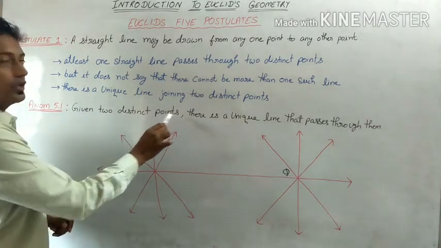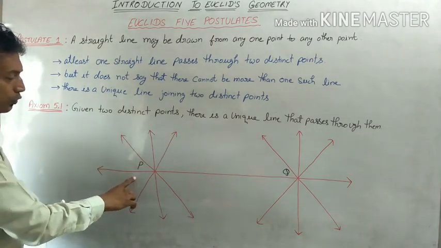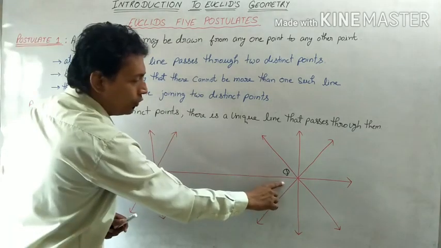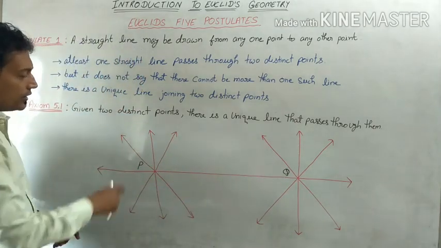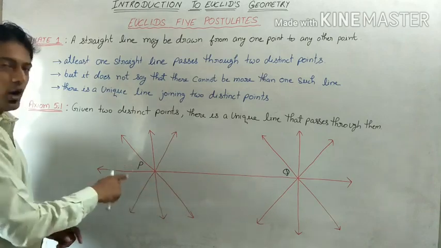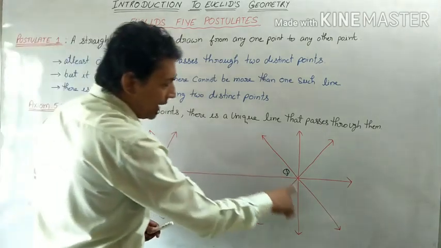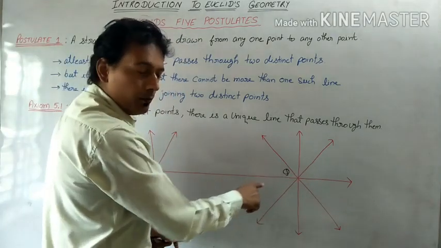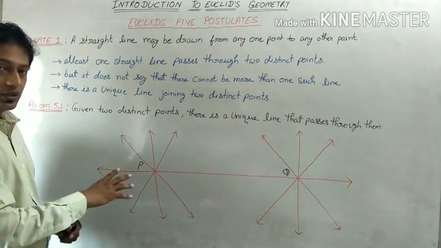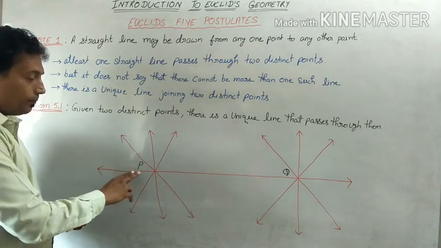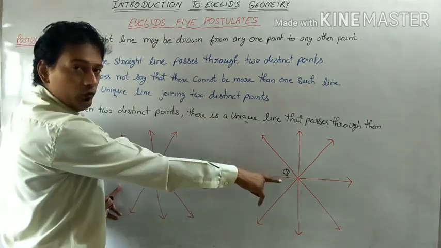Given two distinct points, for example, let's take these two points P and Q. These are distinct points, that means they are separate points. There are a number of lines passing through point P, and a number of lines passing through Q also. But here is a question, students: how many of the lines passing through P also pass through Q?